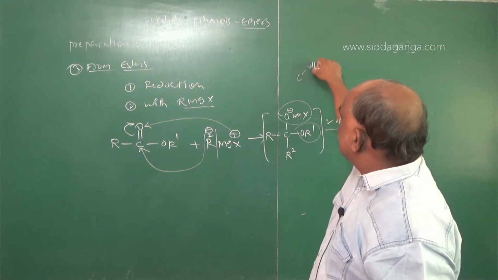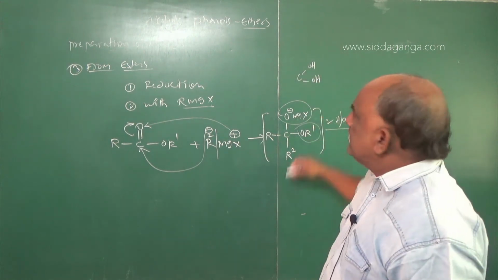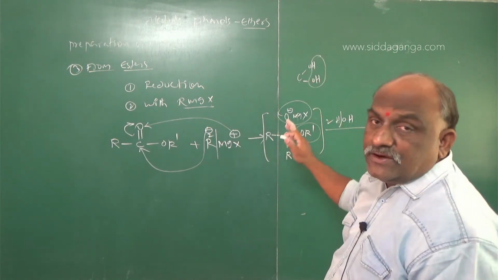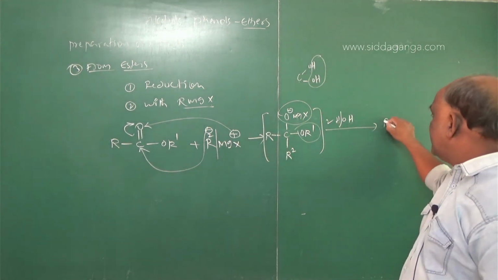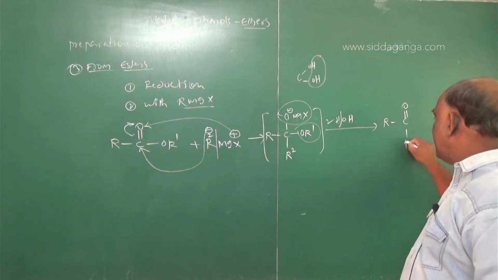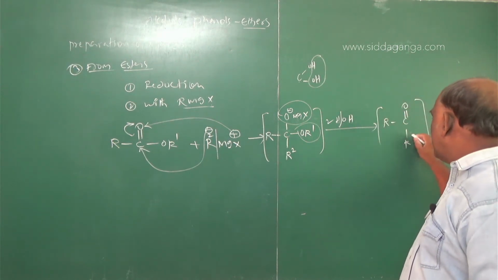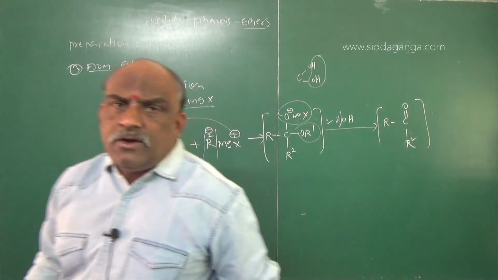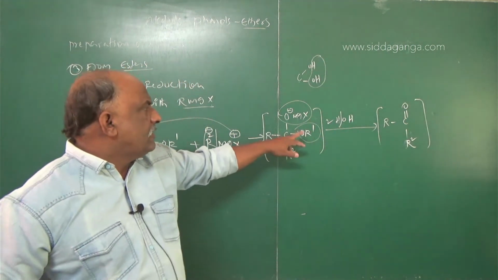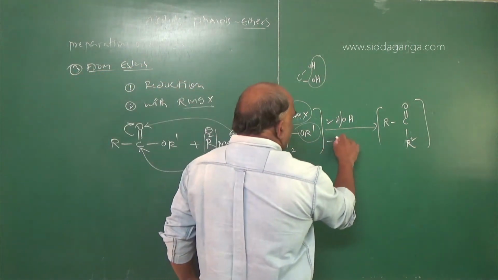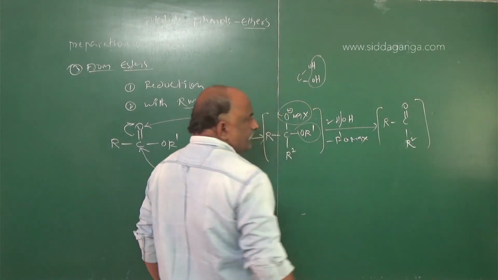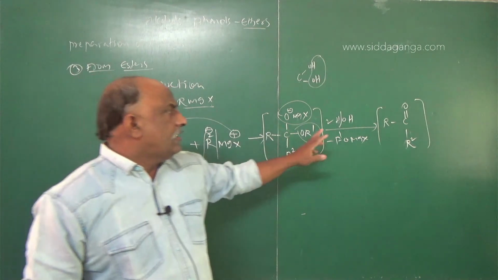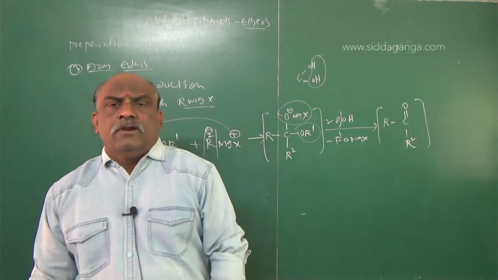Here C(OH)2 is unstable. When it becomes stable, water is eliminated from this, and the total compound is converted into a ketone. You will get it like this: R-C double bond O-R2. Not R', it is R2. On the elimination of R'OMgX from this addition compound, we will get RC double bond O R2.